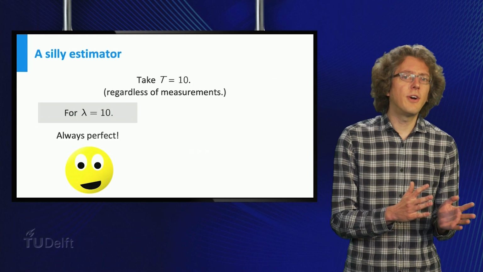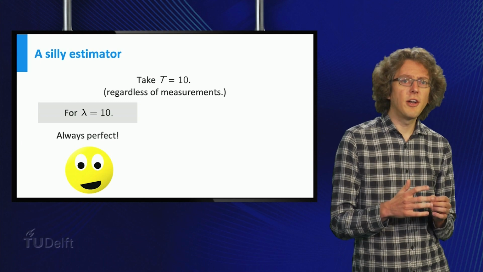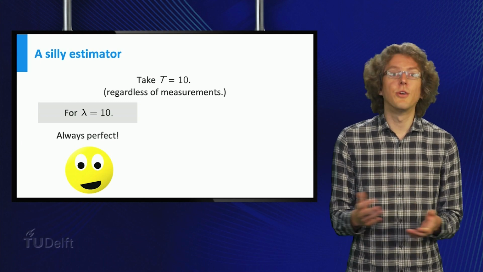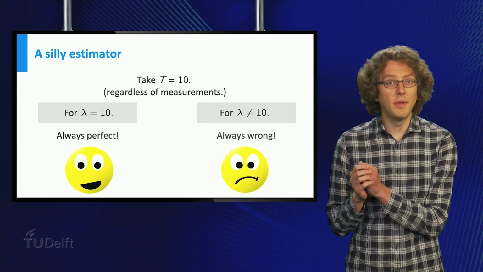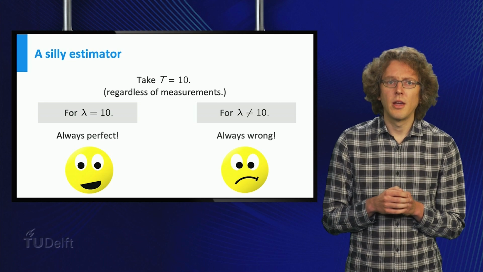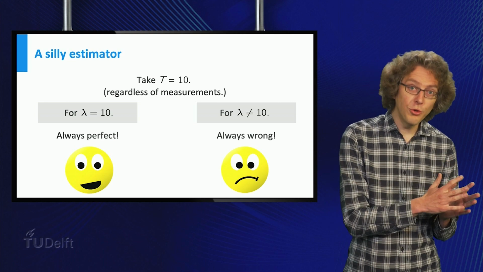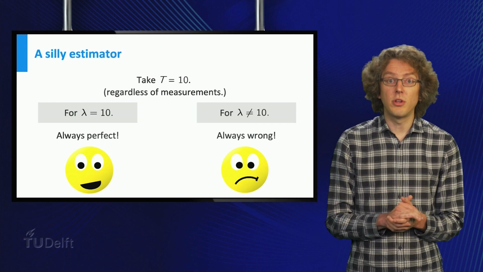Now, if the true value of lambda equals 10, let's say, then having the rather silly estimator 10 for all outcomes of the experiment would of course be perfect. However, for other values of lambda, this estimator would perform rather dismally. Thus, we need to find an estimator which is typically close to the true value of lambda for all possible values lambda can take.